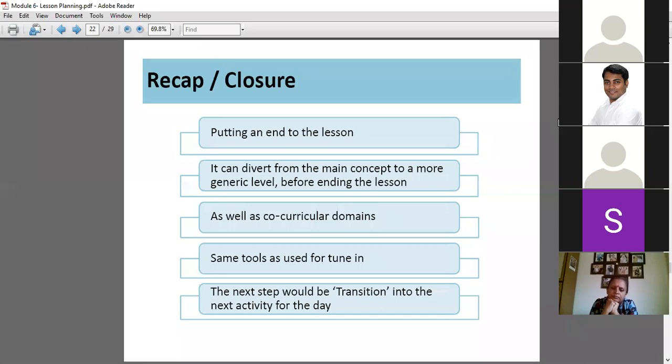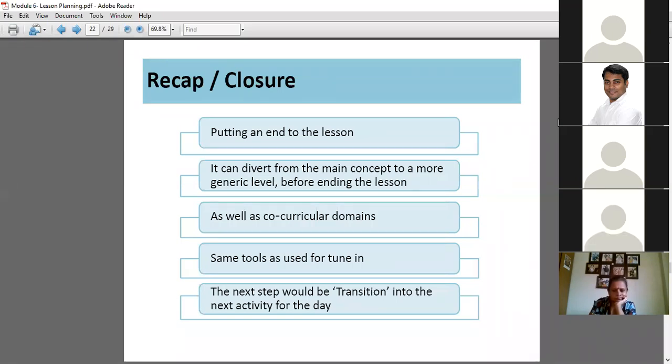The next, as I mentioned, is a mind map. Either you can use a mind map at the start of the lesson as an introduction activity to introduce a topic, or the same mind map you can use for the closure or revision of that topic. The next step would be transition into the next activity for the day. So in your lesson plan, when you are closing off one topic you were facilitating in the classroom, the last thing is how the transition will be smooth towards the next activity.